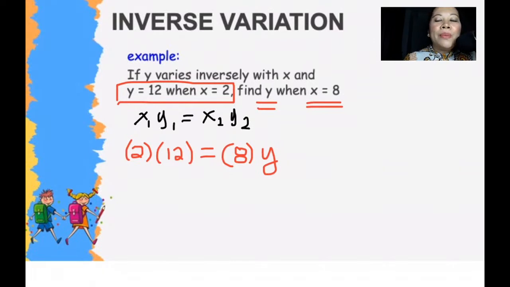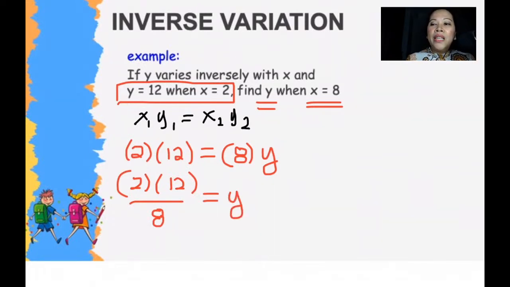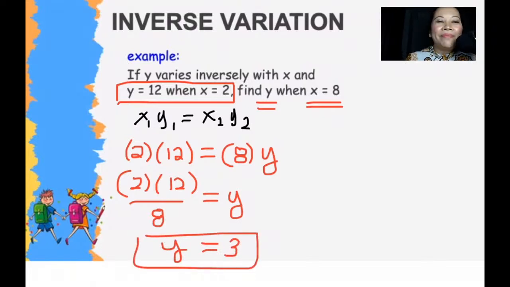So since 8 is being multiplied to y, when we transferred, it will be divided. So 2 times 12 divided by 8 is equal to y. So 2 times 12 is 24, divided by 8 is 3. Therefore, y is equal to 3.